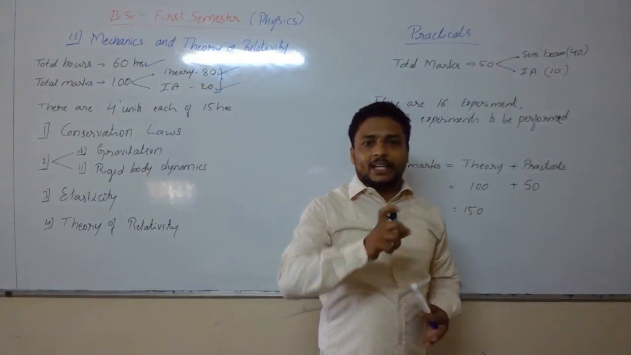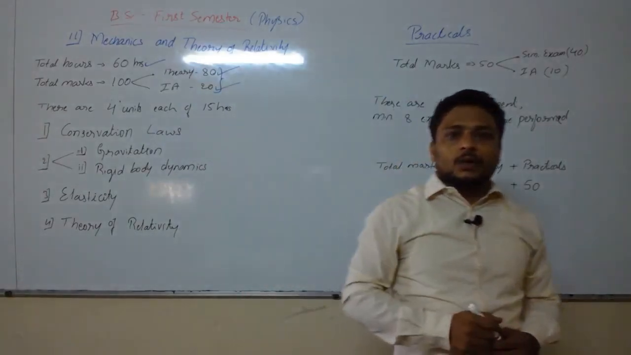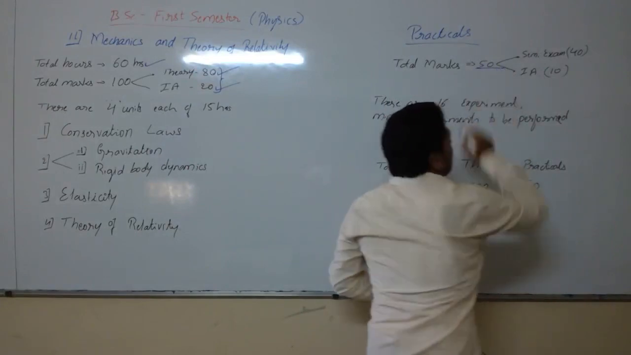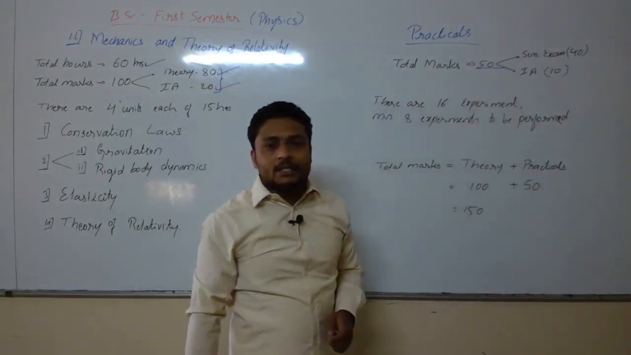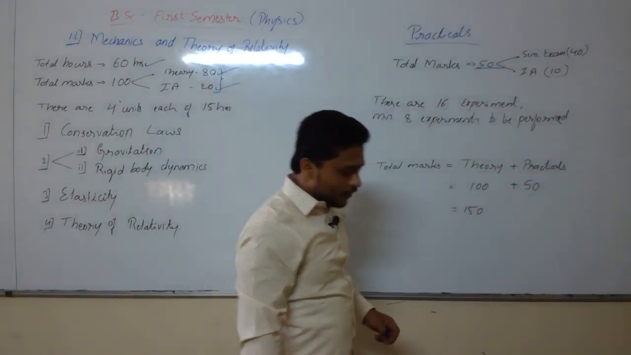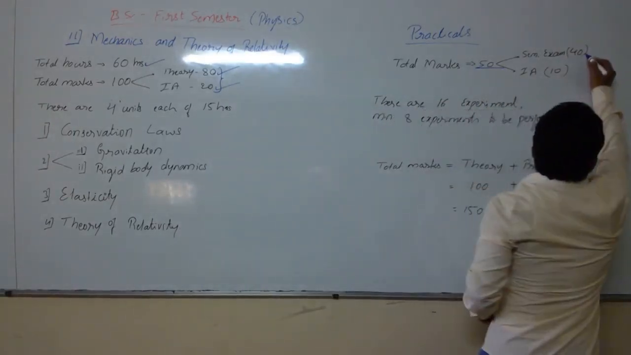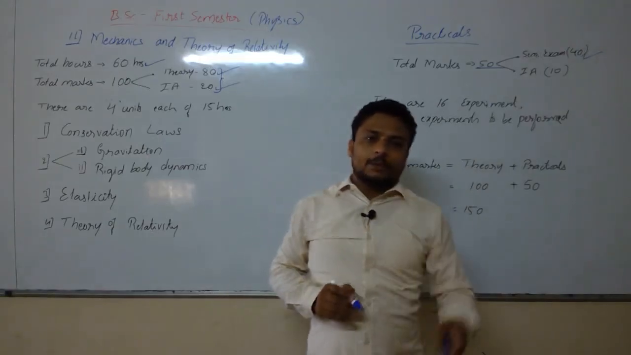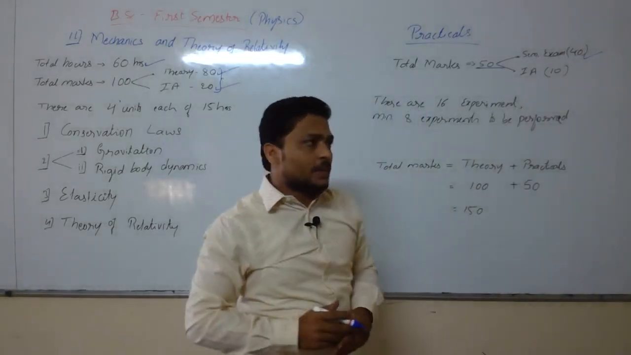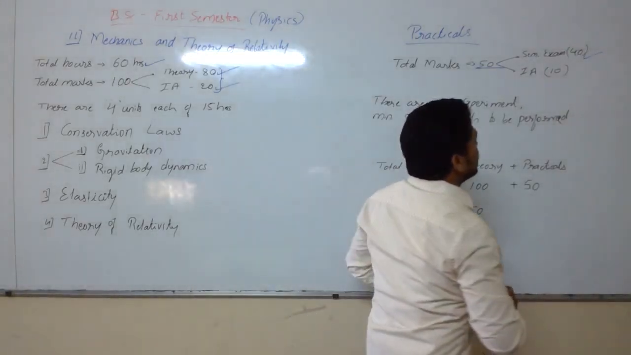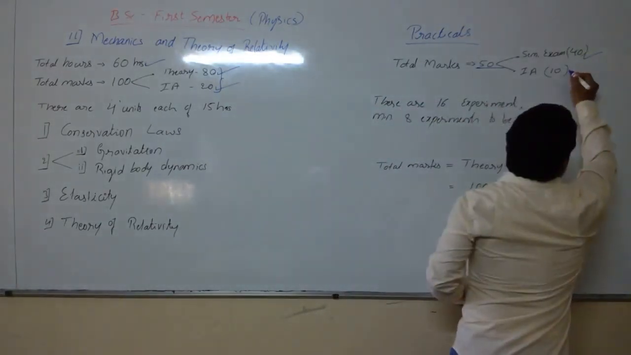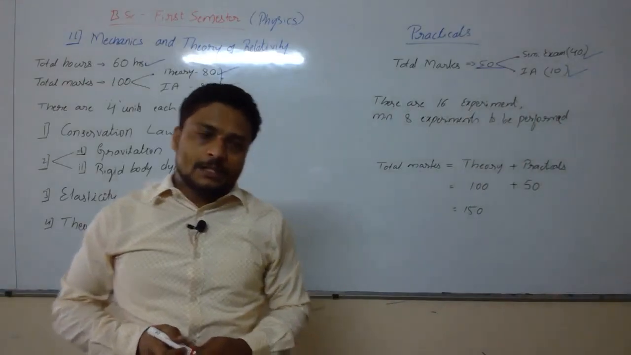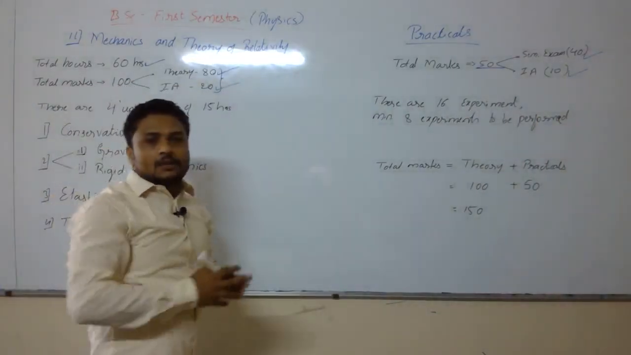Here there is also a practical course. For practicals we are going to take 50 marks. Again, the 50 marks are bifurcated into two parts. One is the semester exam, where you have to perform the experiment at the end of the semester, which we call the external examination. Here it is 40 marks, and 10 marks are for internal assessment. So this is the scheme of marks.